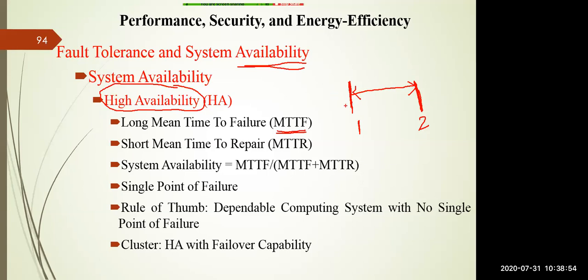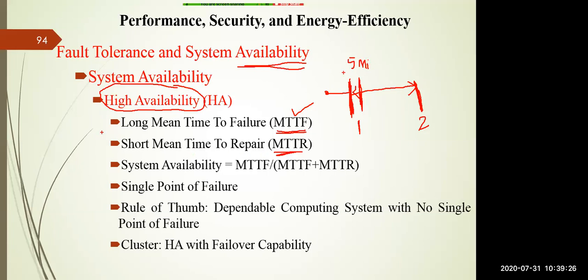So mean time to failure is, for example, I start a particular computer system here, and after working for 23 hours, it fails. That is your MTTF. Another thing is, if a system fails, how much time is required to repair the system? That is called your MTTR. For example, whenever there is fault number 1, I can restart the system, so after 5 minutes of failure I can recover that system. That can be treated as the mean time to repair.